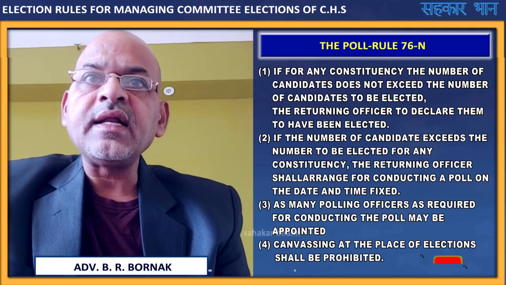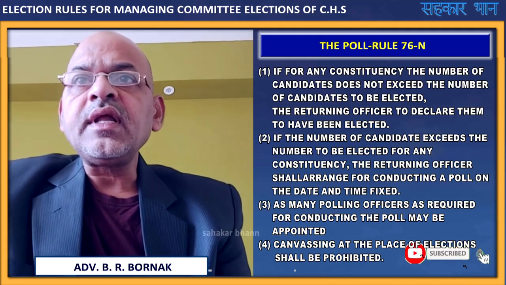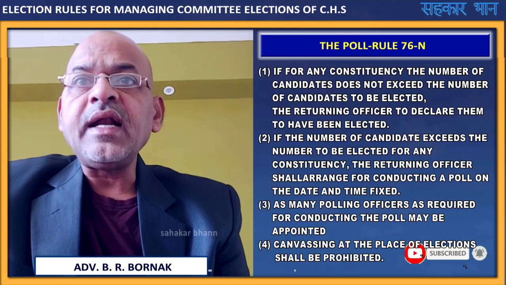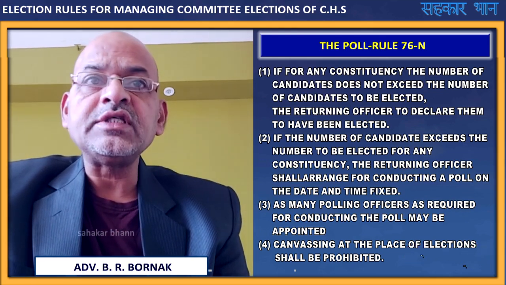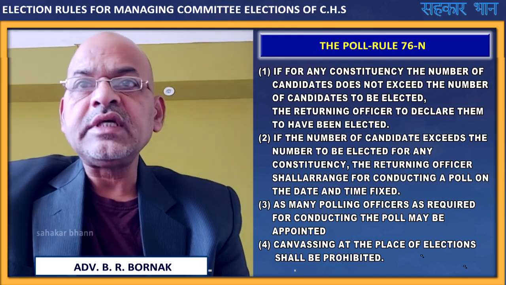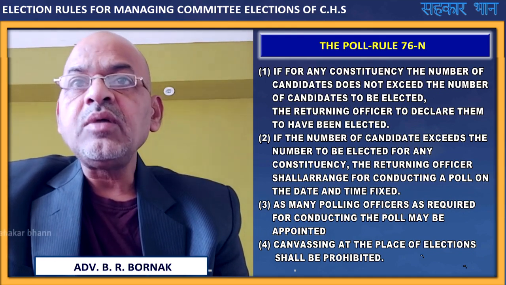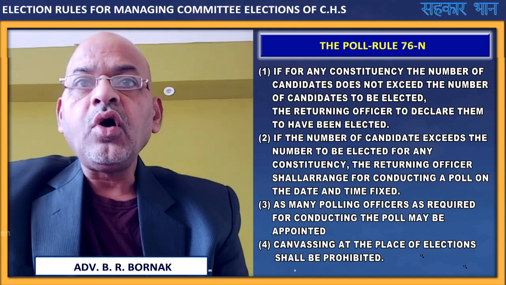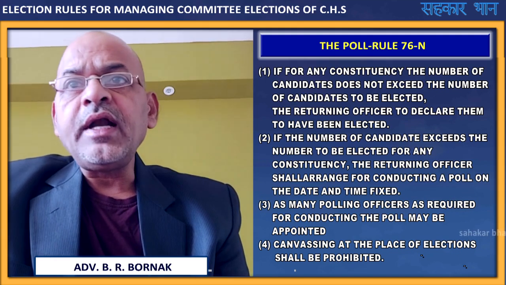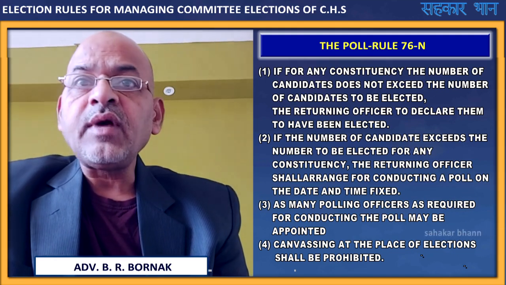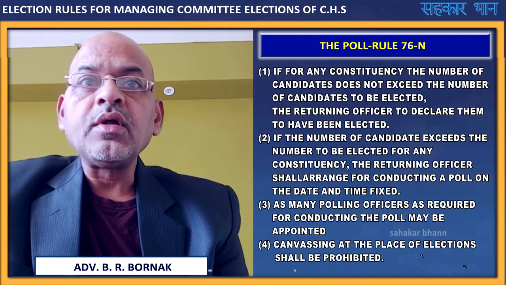Further, if the number of candidates exceeds the number to be elected for any constituency, then the returning officer shall arrange for conducting a poll on the date and time fixed. He can appoint as many polling officers as required for conducting the poll.